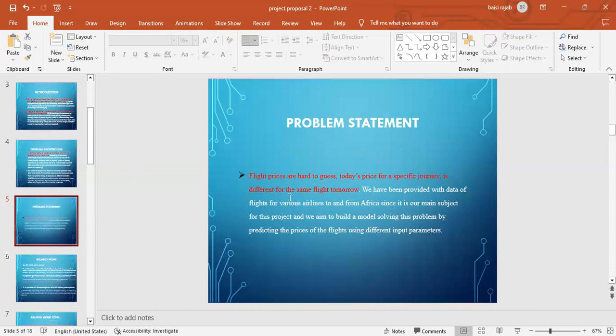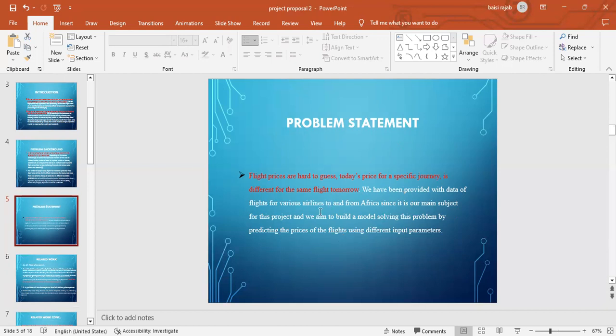Now, for the problem statement, flight prices are hard to guess today. No one right now can even guess. Right now, as I'm speaking, no one can guess the price of a ticket to Dubai. The price that a person will have, if he or she has ever traveled to Dubai, that's the price that person will have. So it will be an estimation, but you can never be right that it is the same price right now, unless the parameters when you're booking that flight are the same. Then that's when the price can be the same, but the prices can never be the same.